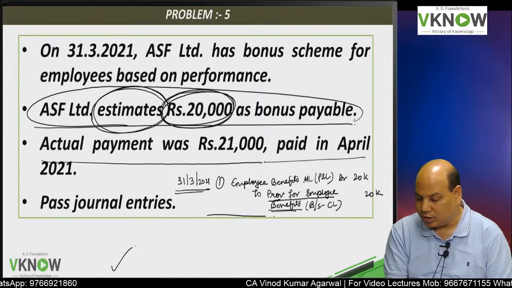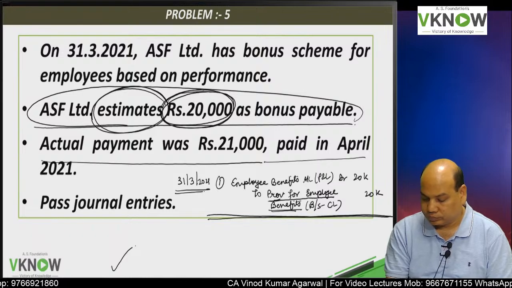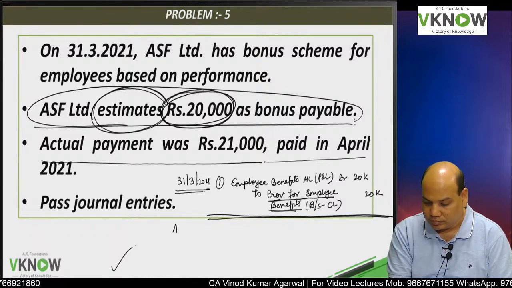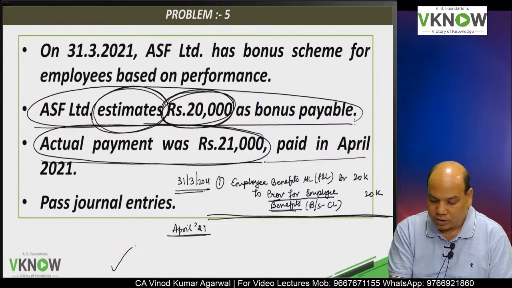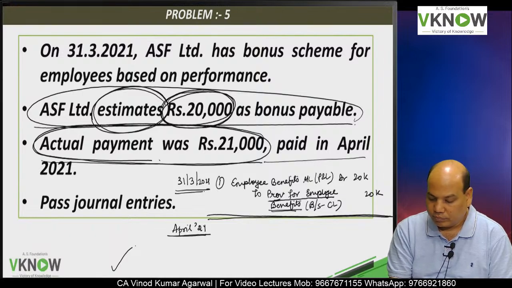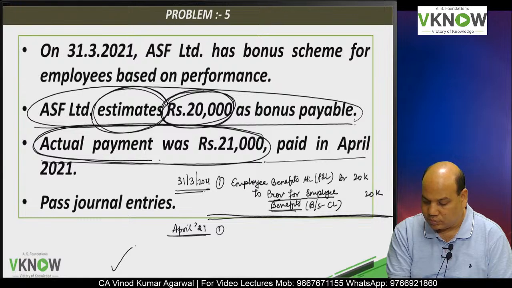Then that year is over. Next year, in April 21, actual payment made was 21,000. So I'll pass the entry for payment.